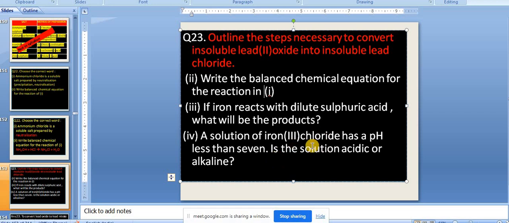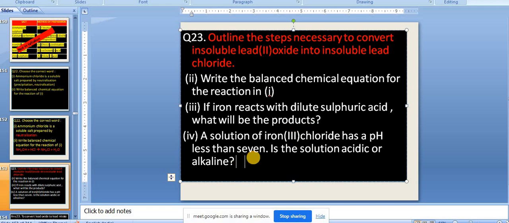So, for example, let us say I am removing the pH. pH is not given. Can you give the answer? If I am removing the pH from here, can we write the acidic or alkaline nature? Yes, I can write, and I'll tell you how. Now you can write in your notebook.